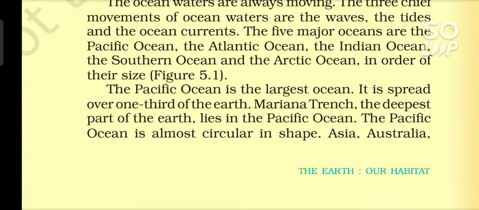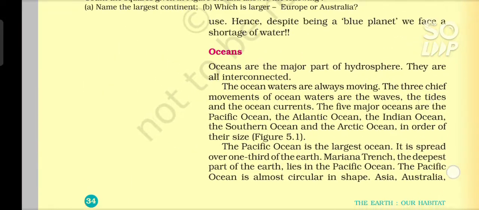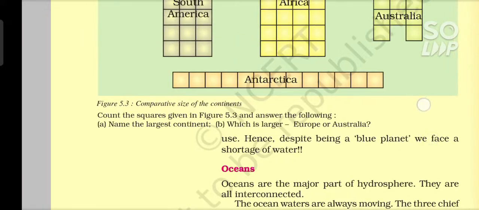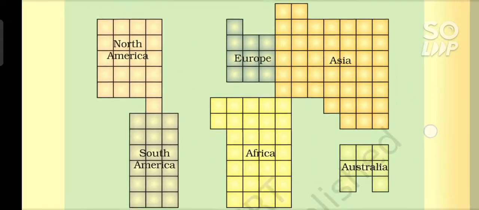Asia, Australia. Figure 5.3. Comparative size of the continents. Count the squares given in figure 5.3 and answer the following. A. Name the largest continent. B. Which is larger, Europe or Australia?